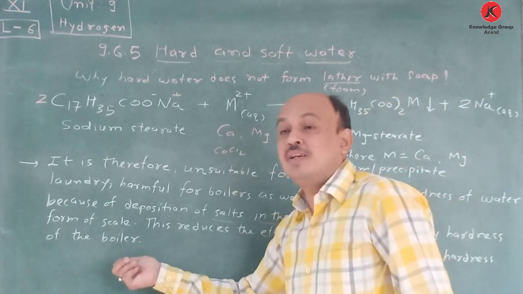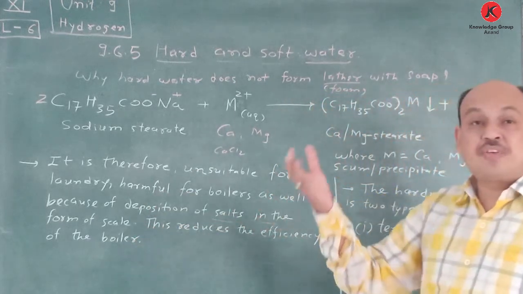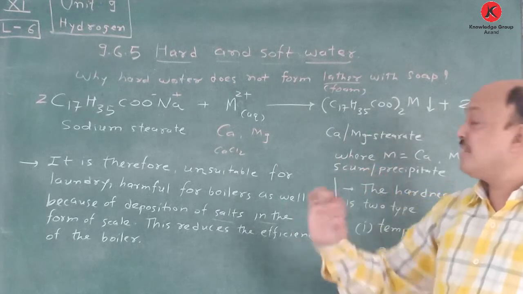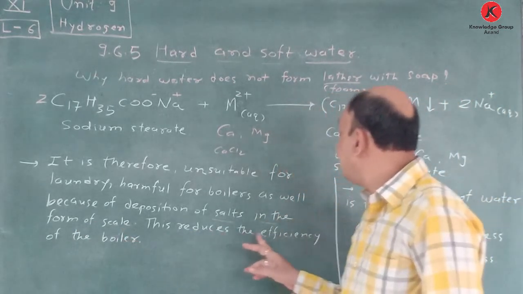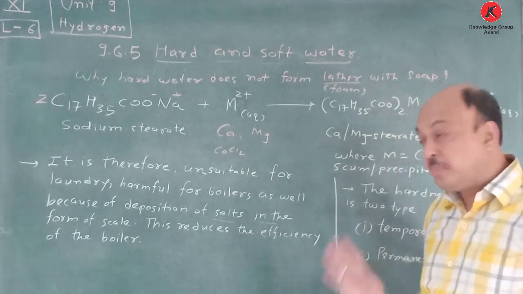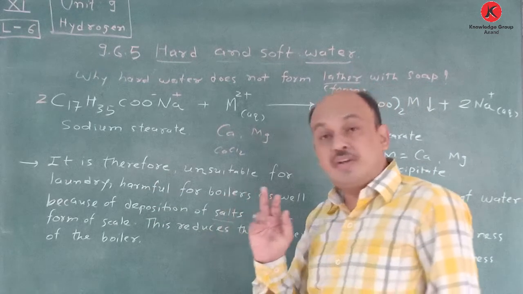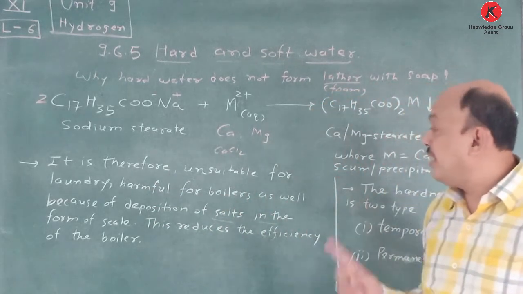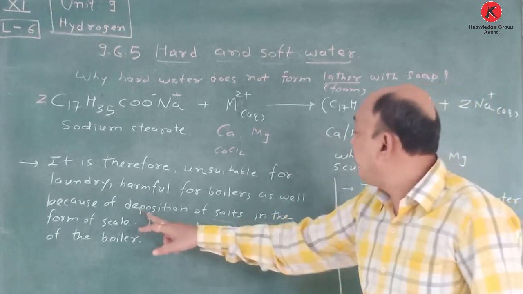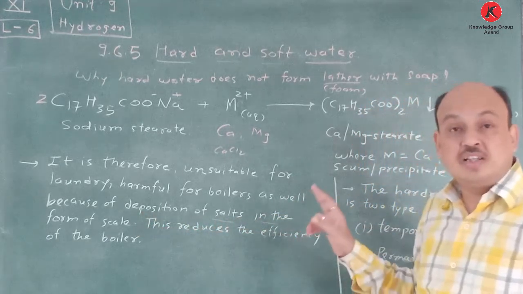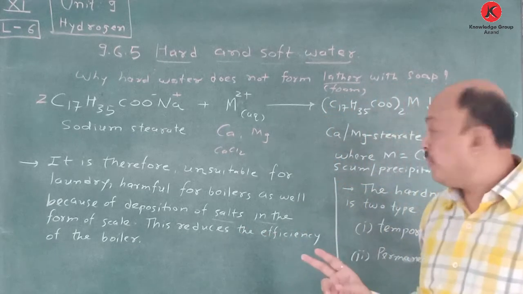Whatever parts are present in terms of calcium and magnesium salts, it is called the form of a scale. This reduces the efficiency of the boilers. So once again we repeat: it is therefore unsuitable for laundry, harmful for boilers, because of deposition of salts in the form of scale. This reduces the efficiency of the boilers.